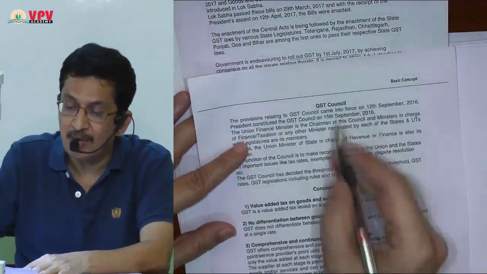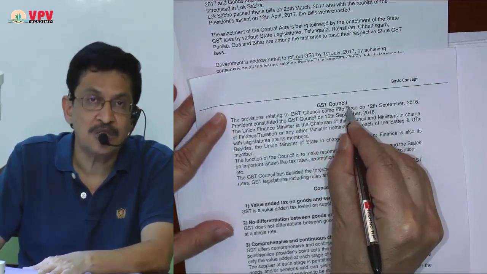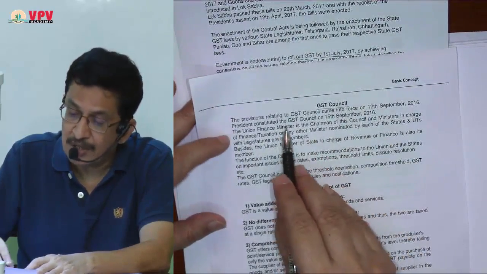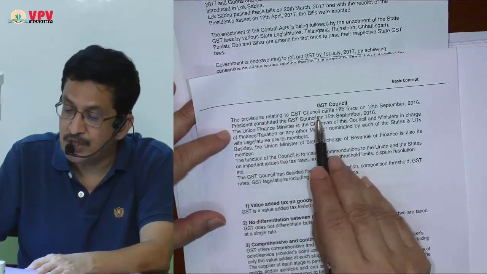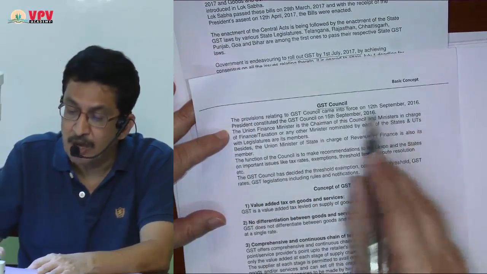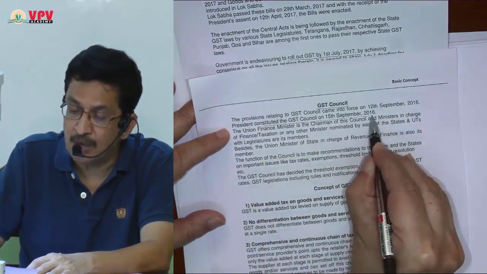Also, you can have a short note on the GST Council. How is the GST Council formed? Who are the members of the GST Council? Have a look at it. The provisions relating to the GST Council came into force from 12th September 2016. The President constituted the GST Council on 15th September 2016.